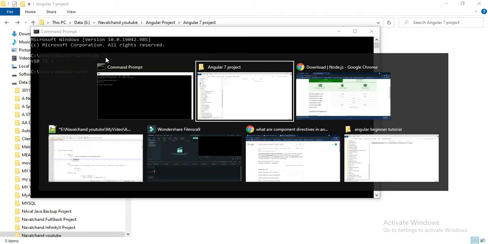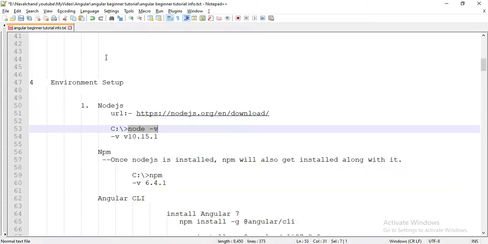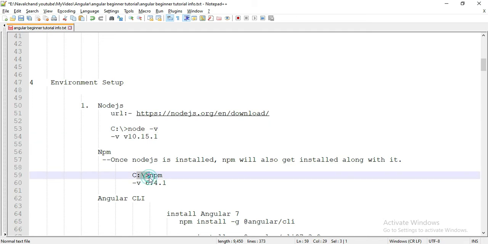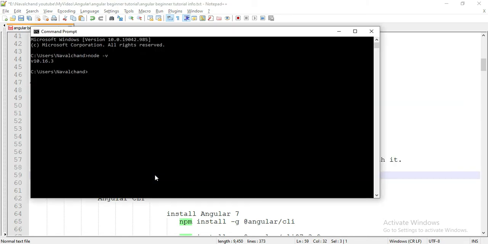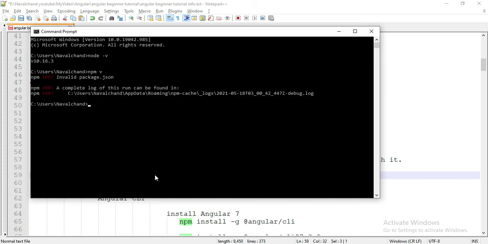Okay, after that we have to install npm. You can see here, once Node.js is installed, npm will also get installed along with it. That means our npm is also installed when we install Node.js. Let's check the npm version. npm -v.